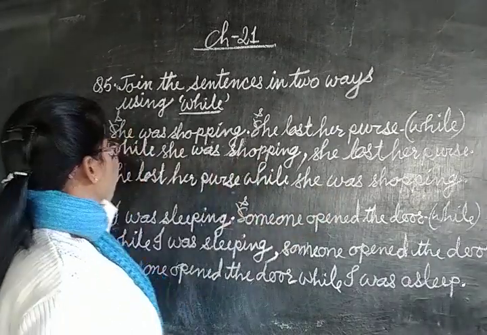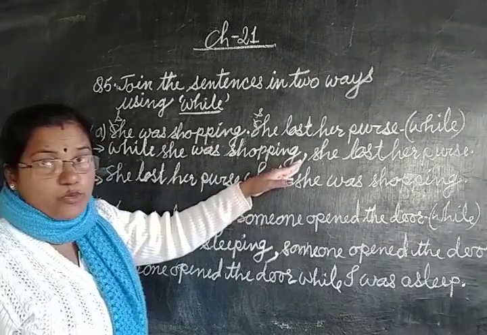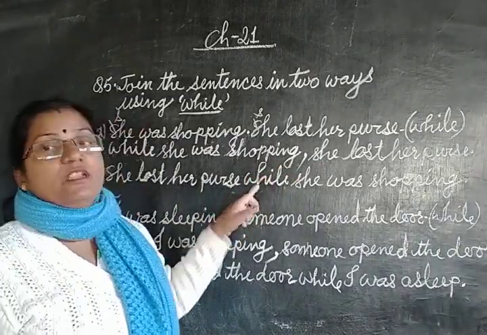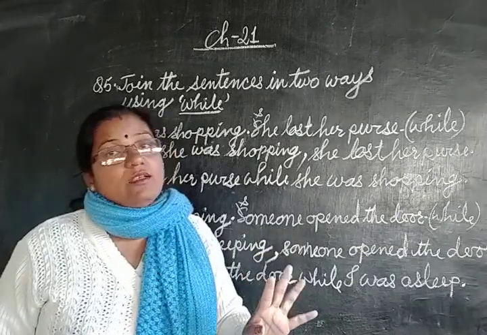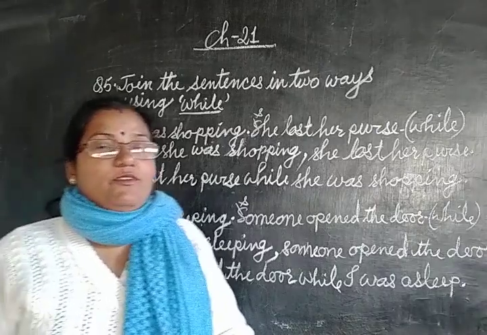Okay. So when we use the conjunction in the beginning, we put a comma after the first sentence. But when we use the conjunction in between, we don't put any comma and so on. Okay, children. So please watch the video and do the given exercise.